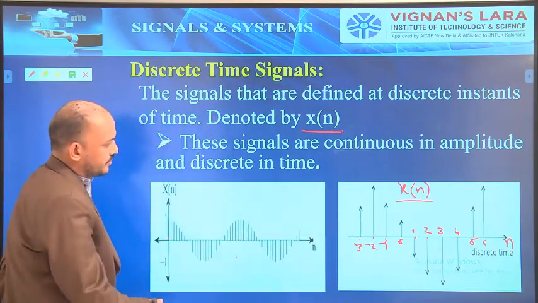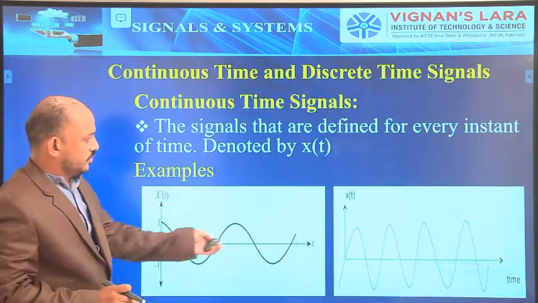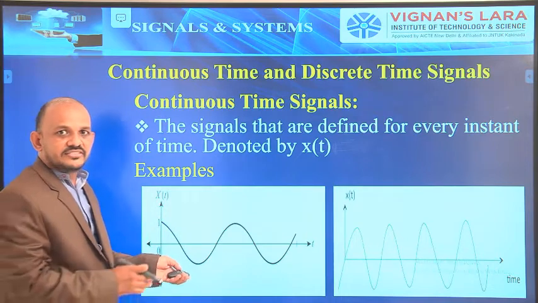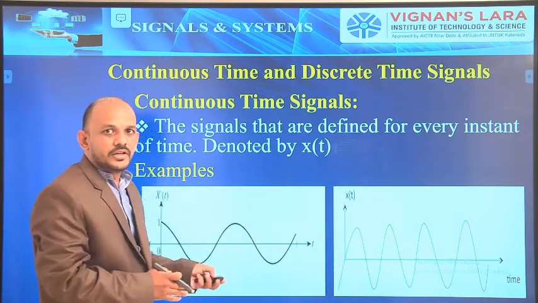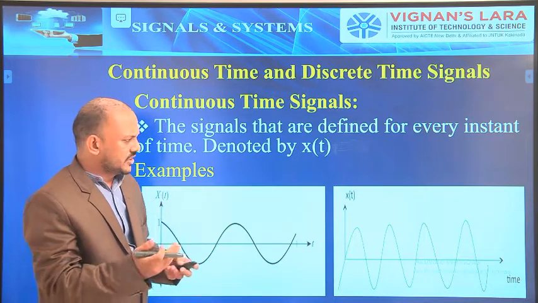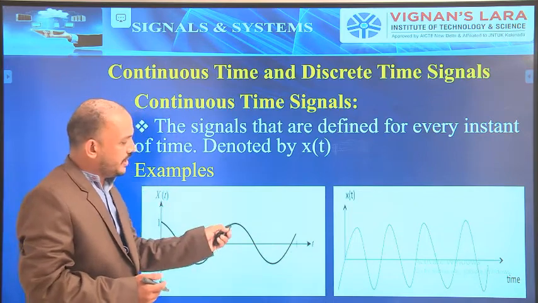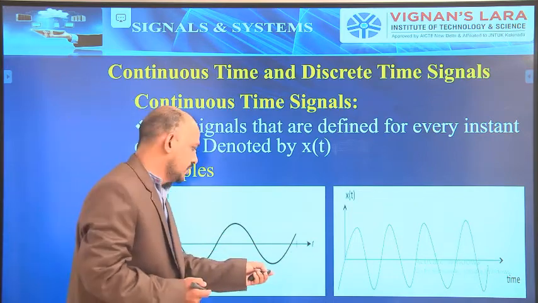Both are the same. So in the previous slide, we have two sinusoidal signals. These two sinusoidal signals are sampled. On sampling this sinusoidal signal, we can get the discrete signal. So how can we get a discrete signal from a continuous time signal? It's very, very simple. Let us see.